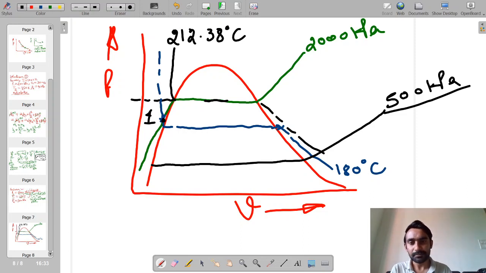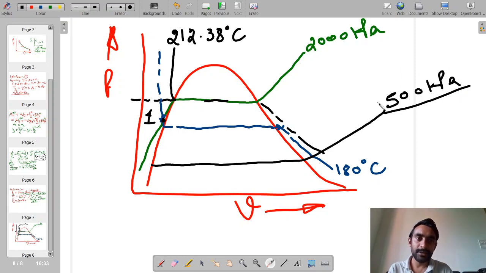So in the throttling process, the pressure of the working fluid changes from 2000 kilopascals and reduces to 500 kilopascals.